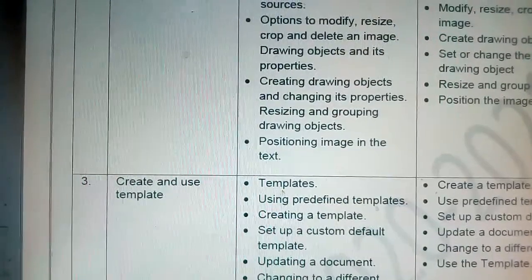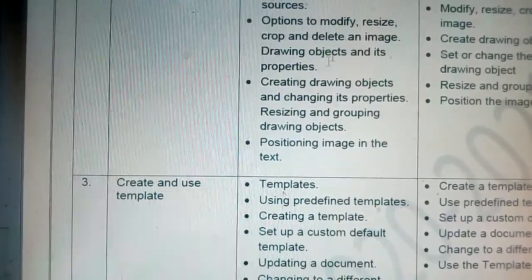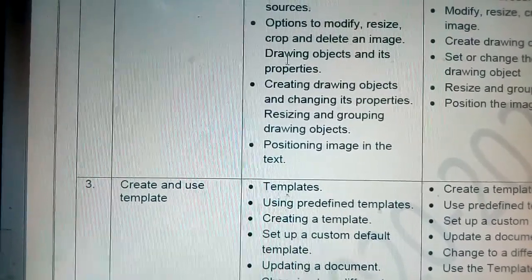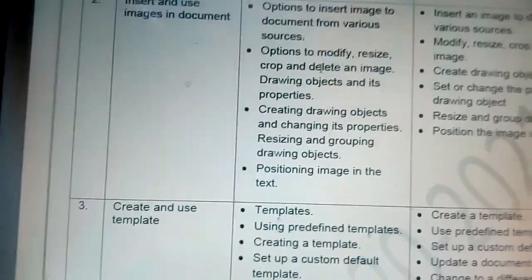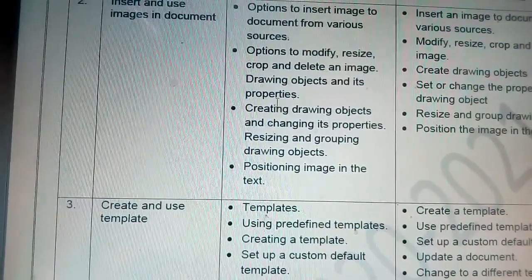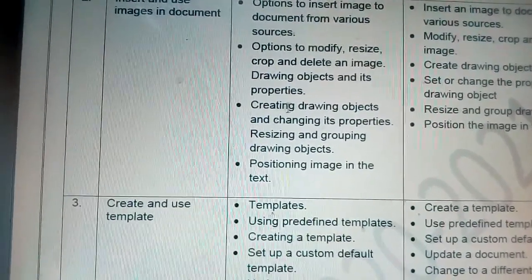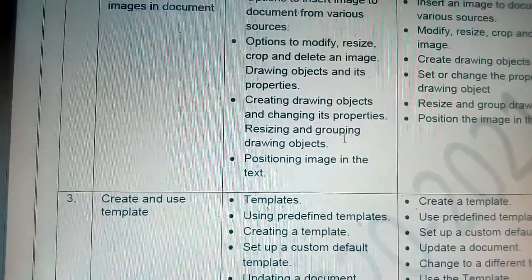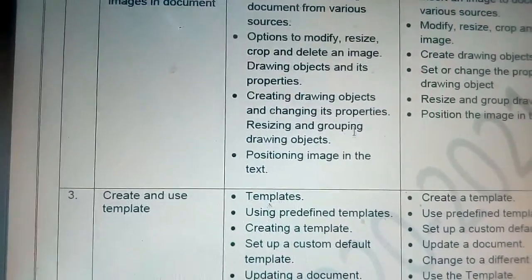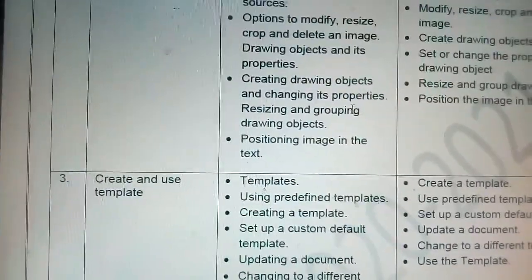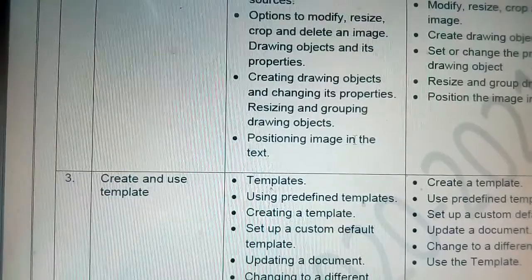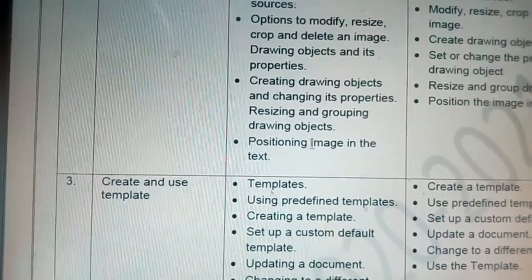Session 2, insert and use images in document. These things we have also completed. How to insert the image from various sources, then how to modify, resize, crop and delete an image, how to use drawing objects, creating a drawing object, changing its properties, resizing. Grouping I think we have not done, that I will show you. Grouping drawing objects, and positioning image in the text, that we have completed.